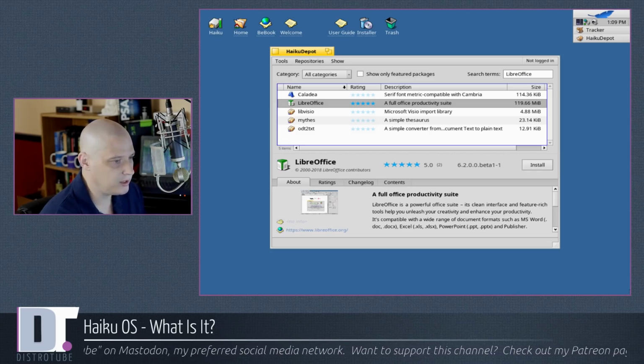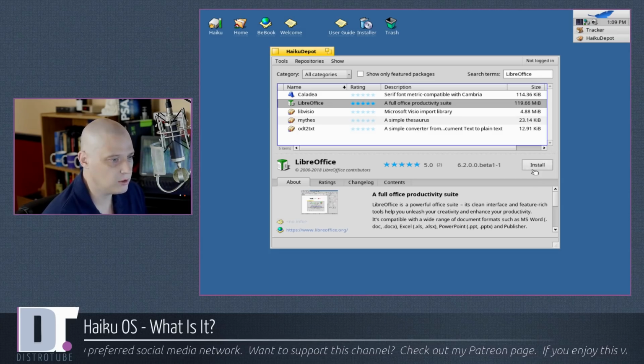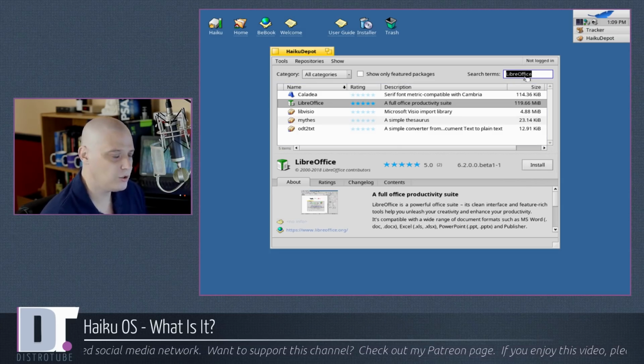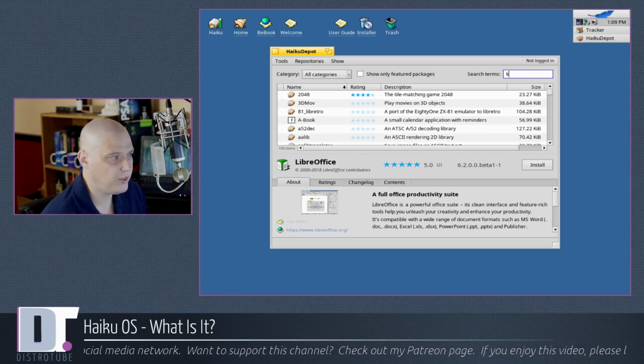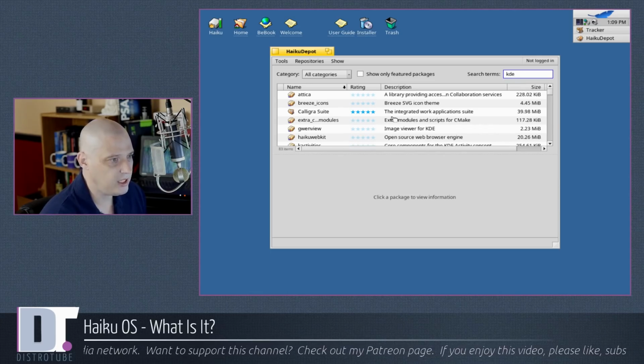It's probably a big install, so I won't bother installing it here on camera in a live environment anyway, because it won't stick. When we close this VM later, I'll lose LibreOffice. I didn't do a real install. But there's LibreOffice, so that is big. Also, I can go ahead and tell you that a lot of the KDE applications are also here. Now, the KDE Plasma desktop environment, of course, isn't here.